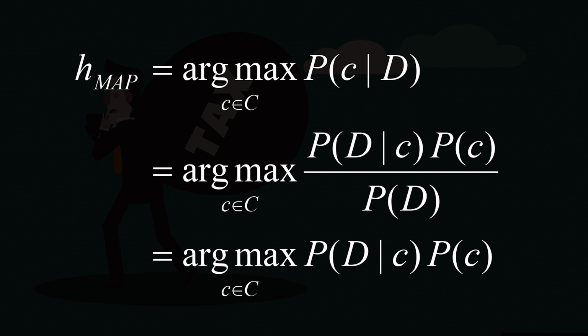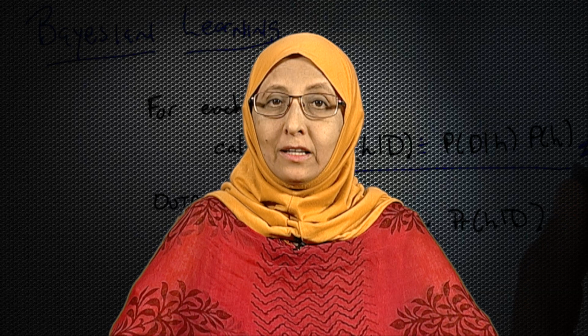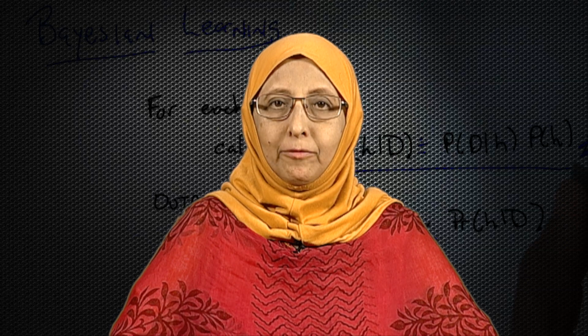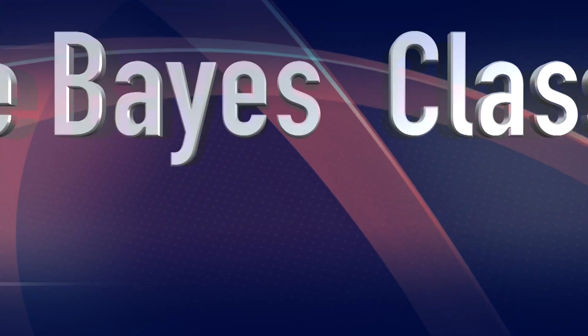So, very quietly I drop the denominator P D and I just compute the numerator, which is probability of D given C times probability of C, and then I find for which class we get the maximum value. That basically is called the MAP hypothesis, where we get the class with the highest probability. Now, let us look at a new thing which we call the naive Bayes classifier.